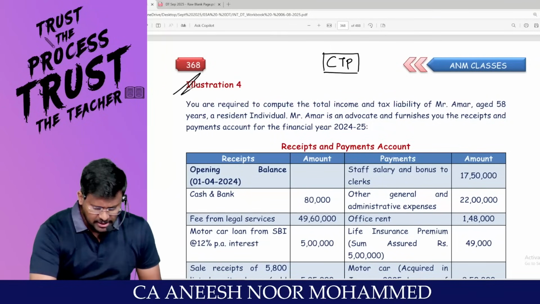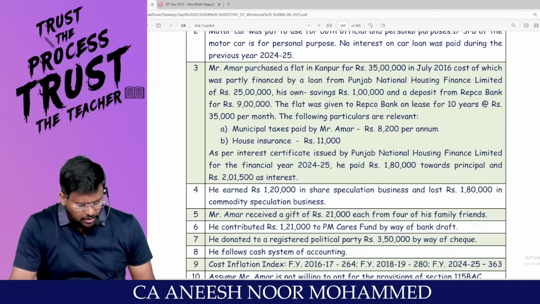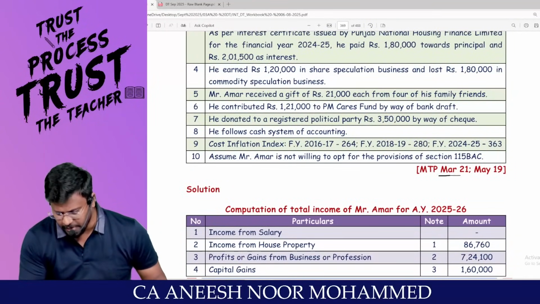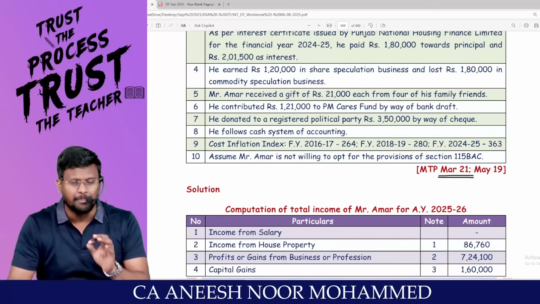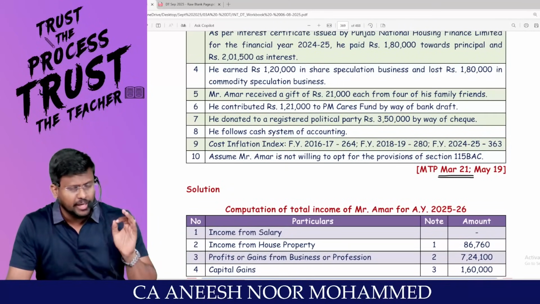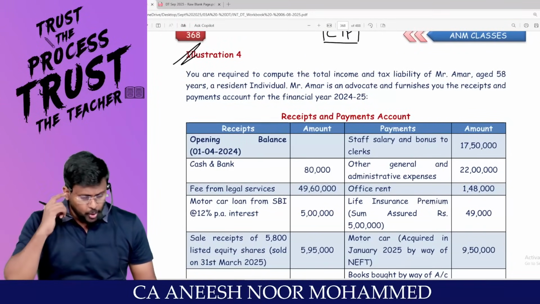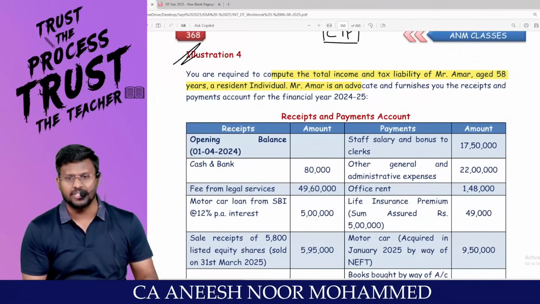This is a receipts and payments question, my dear lovable students, with sufficient other information. This question was there in MTP March 2021 and it is a past examination May 2019 question. So this is how a 14 mark question will be tested in the exam. You are required to compute the total income. That is the objective of this subject itself.